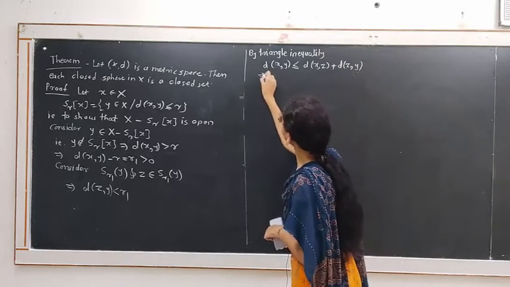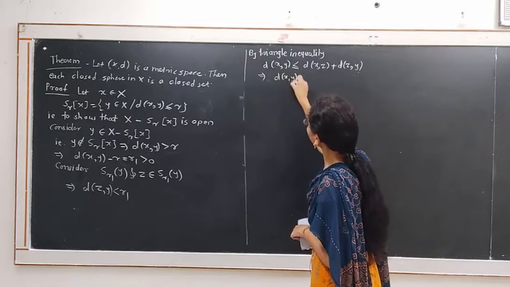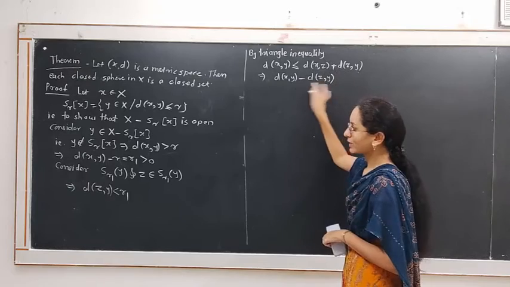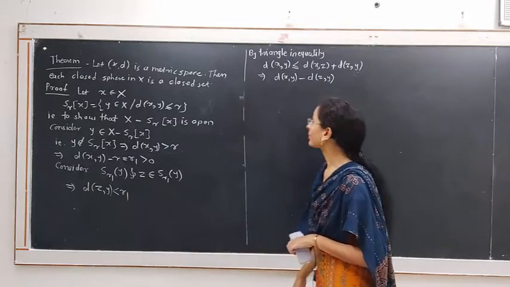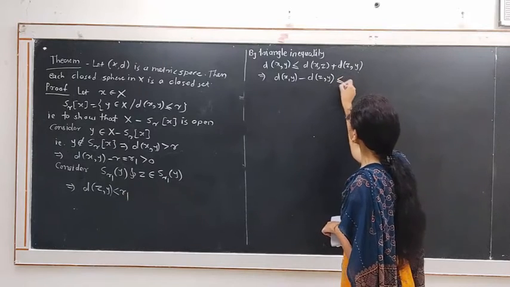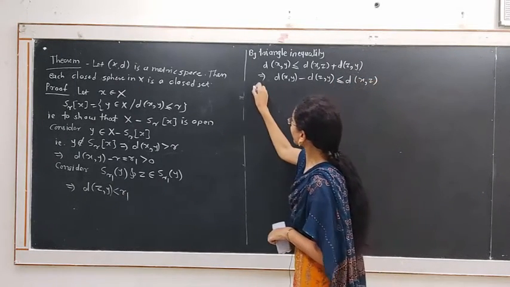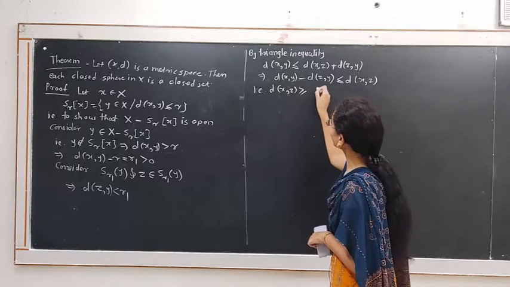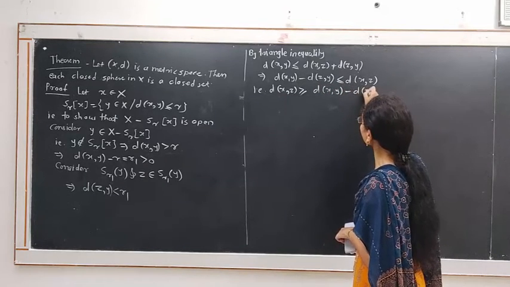This implies d of x, y minus d of z, y, because we know d of x, y is greater than r and d of z, y is less than r1, is less than or equal to d of x, z. We can write this as d of x, z is greater than or equal to d of x, y minus d of z, y.